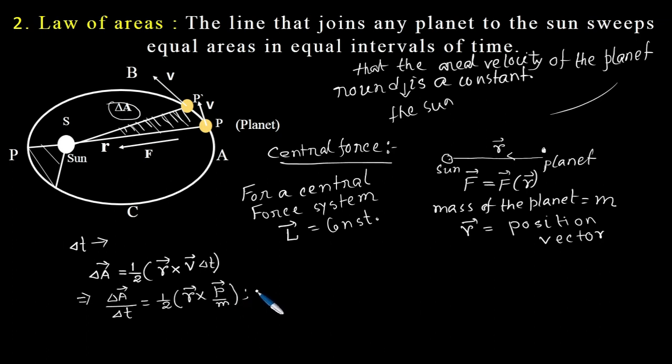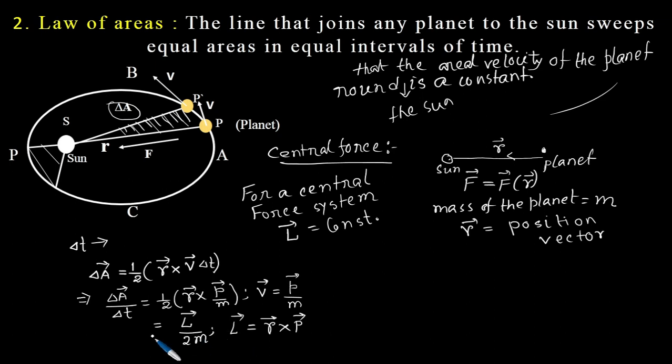Because here we put v equals linear momentum p by m. Now we simplify this: L by 2m. What is this L? I previously said that L is the angular momentum, which is nothing but r cross p. So the cross product of the position vector and the linear momentum of the object gives the angular momentum.